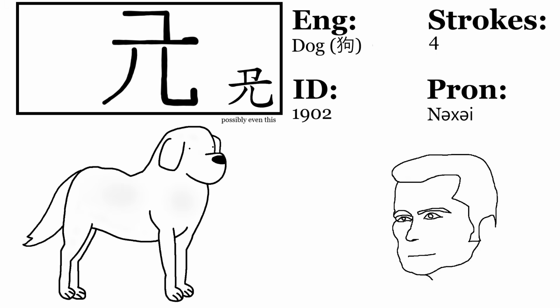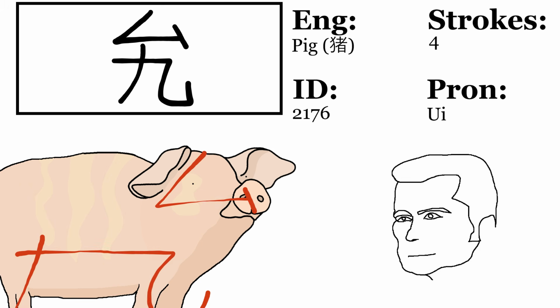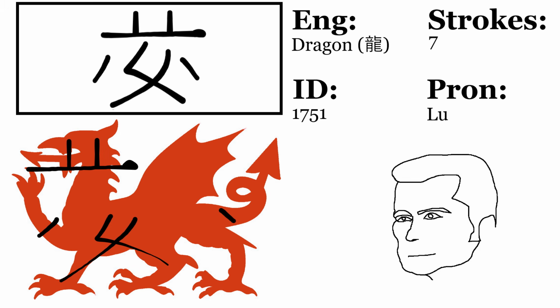So this is the character for dog. You got a head and a leg. It's a dog. And all the other animals share the same pattern. This is pig or boar, head and leg. Dragon, head and leg.